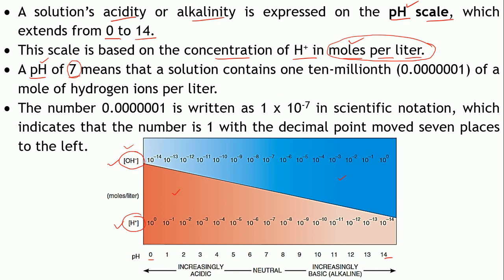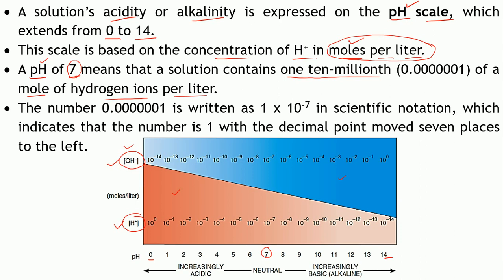Now this is the pH scale, right? So we are talking about pH 7. When do you say that the pH is 7 of a particular solution? When that solution contains 1/10 millionth of 1 mole of the hydrogen ions per liter.